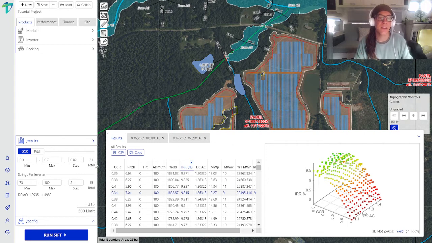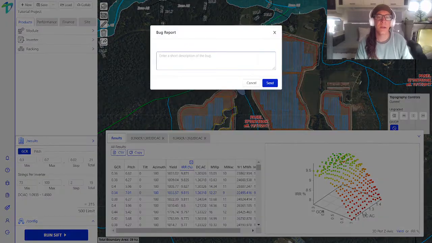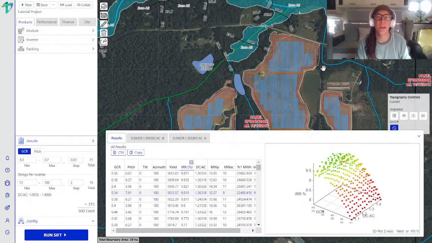And the last thing that I'll leave you with is on the bottom left-hand side of the screen, we have a Send Bug Report button. We do pride ourselves on customer service, so if you ever run into any issues or errors or problems, click on this button, type in the description, hit send. Our entire team will be pinged and we will get back to you with the solution as soon as possible.